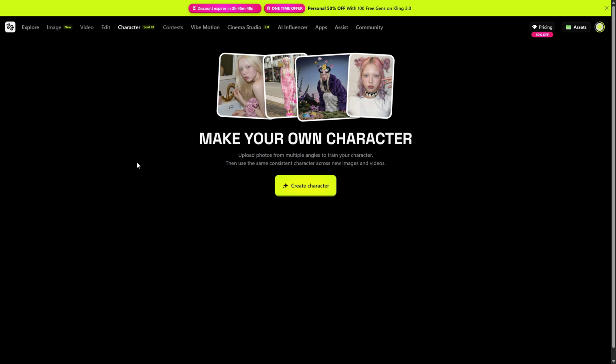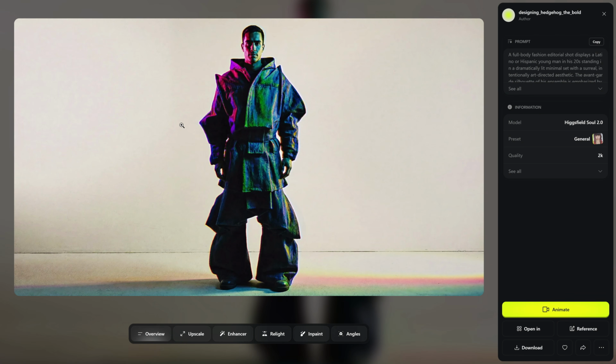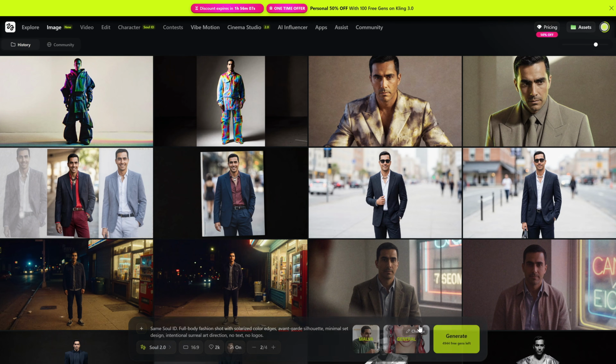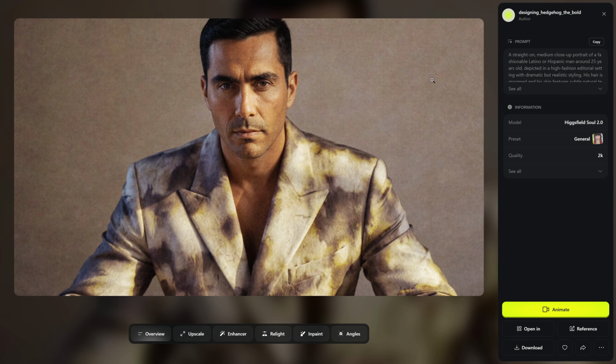We're going to create a personal avatar that keeps not only the same face, but also the same style and soul, no matter what we generate. And it has a bunch of other advantages I'll explain in a second. But first, we need to build it.